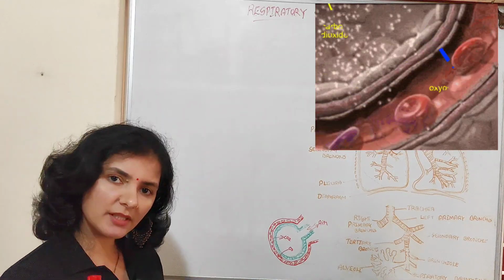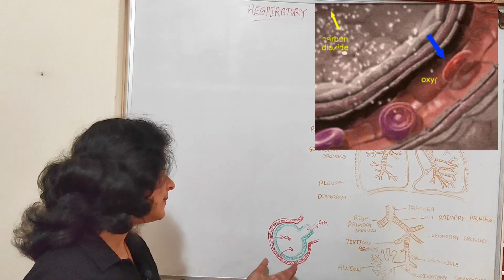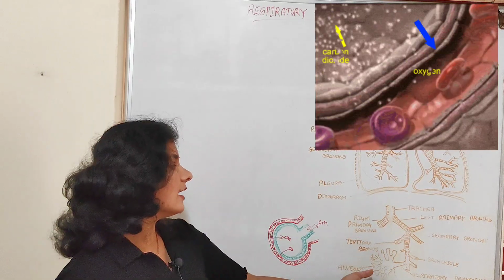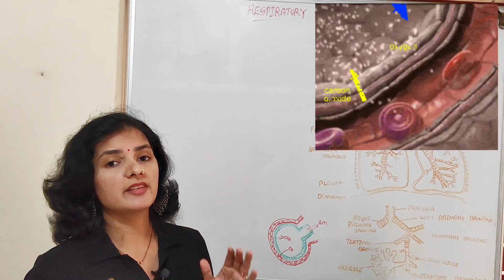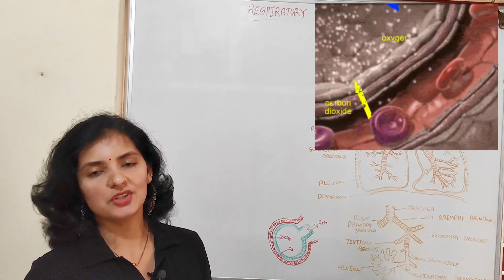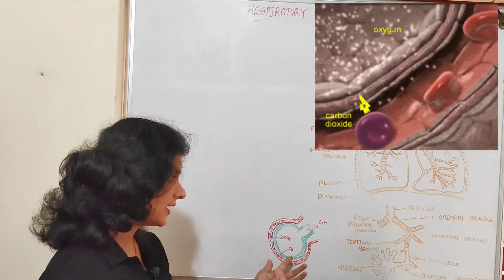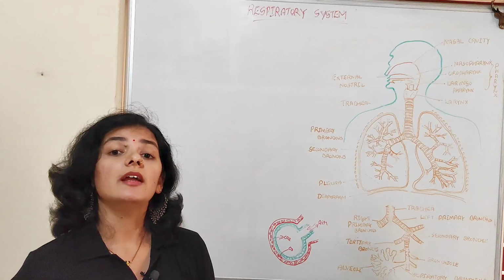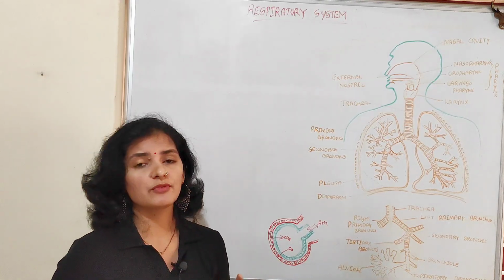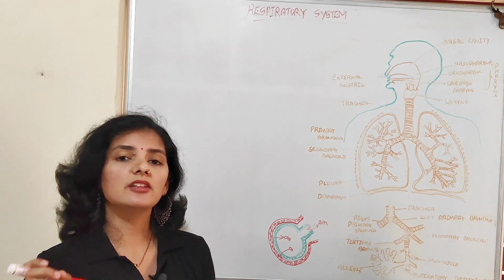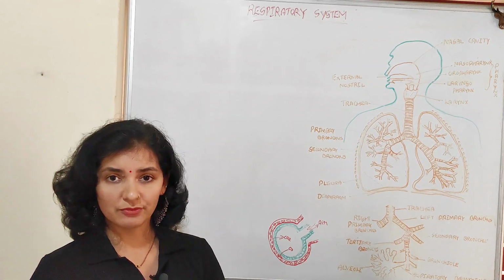In between the inspiration and the exhalation, there will be some amount of gas that remains in each and every alveoli or in the lung, which provides sufficient time for the exchange of oxygen and carbon dioxide in the alveoli. In larger animals like human beings, this diffusion pressure itself is not sufficient to carry the oxygen to each and every cell of our body.